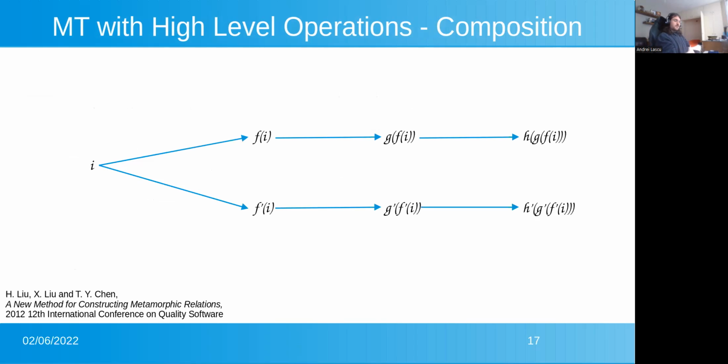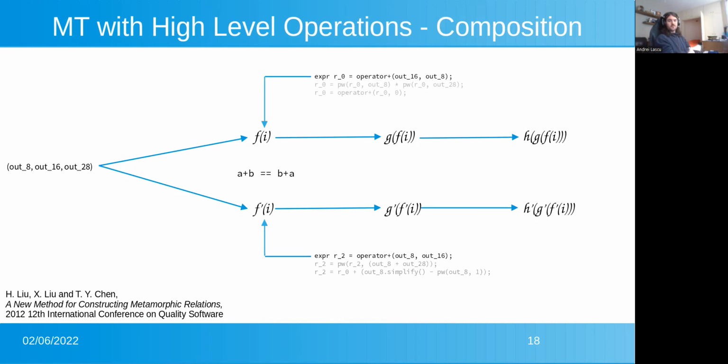In addition to these components, we also apply composition of metamorphic relations. So if we have some input and we have a pair of MRs f and f prime, we can apply f and f prime to obtain f of I and f prime of I. And then if those outputs are valid inputs to a subsequent pair of metamorphic relations, we can then apply that pair, here represented by G and G prime, and so on and so forth, as long as we create this chain of application of metamorphic relations to create a more complex input to exercise more of the SUT.